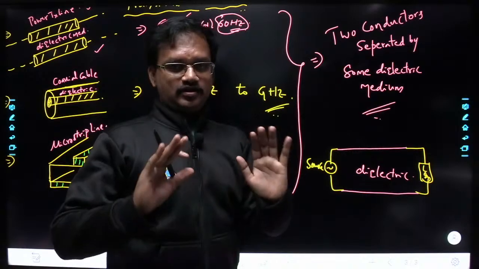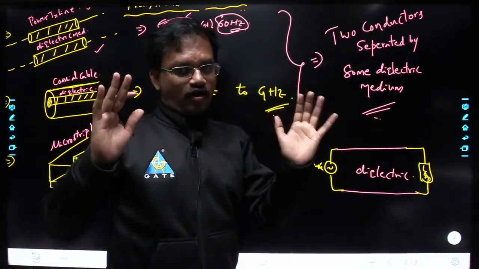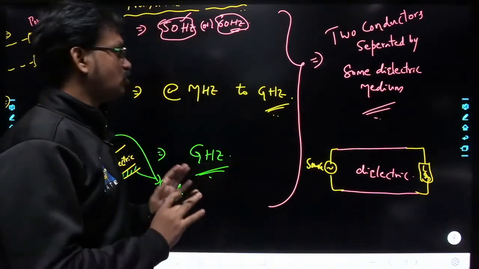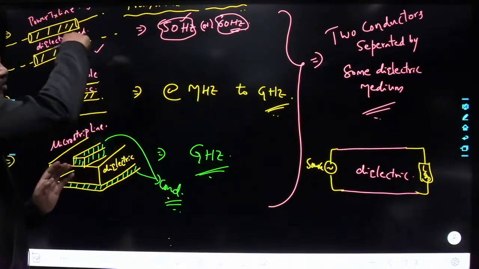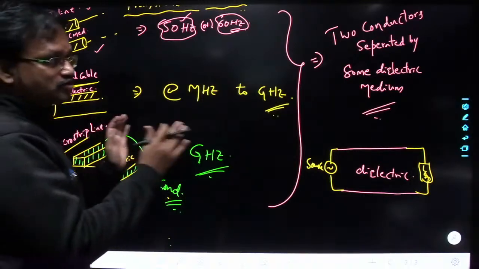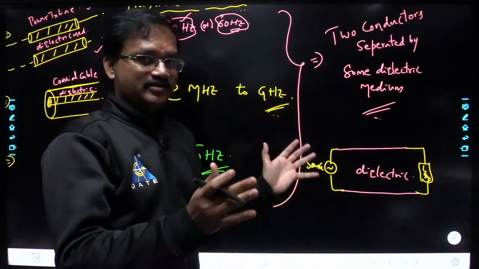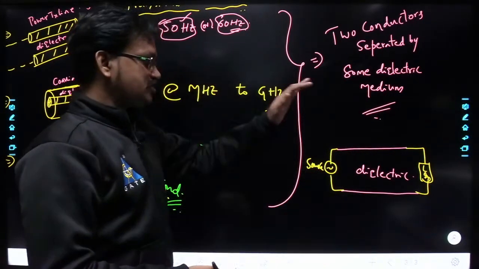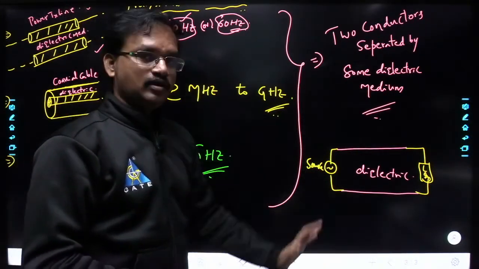We are going to study the general characteristics of all human beings, not about a particular person. In the same manner here also, we are not going to study a particular transmission line. We are going to study the general characteristics of a transmission line. Understood? So in general we are going to study the transmission line, right?